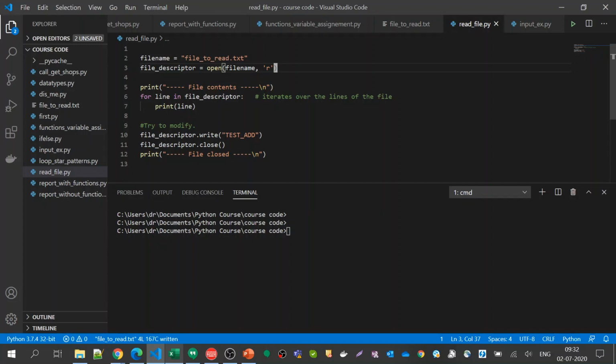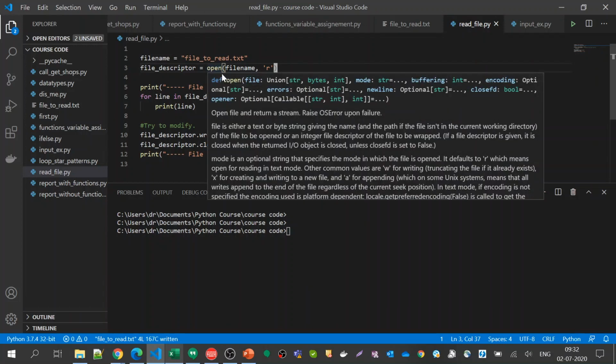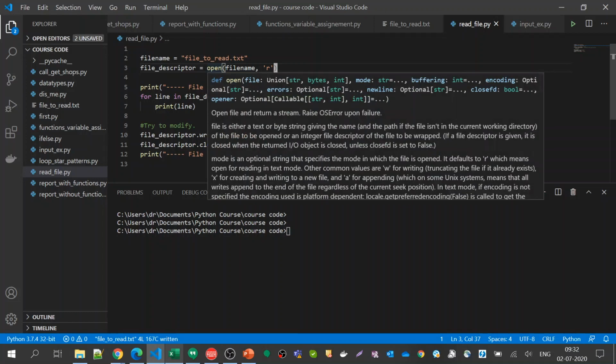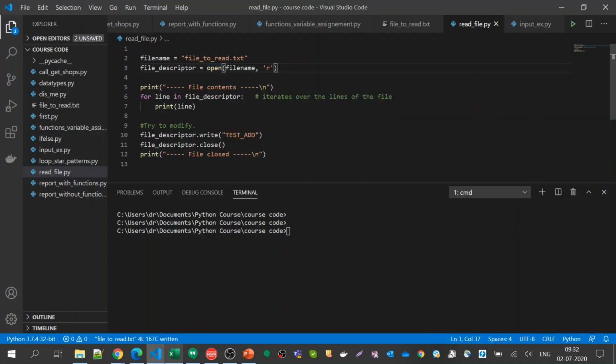And there are more parameters for open, but we do not usually use all the parameters, because we just need to open the file. Okay. So if you want to open a text file, this is very simple. It just prints the text file, because Python understands it.